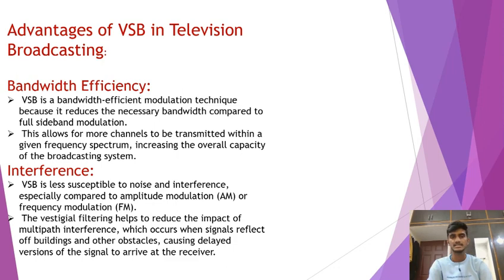Next is interference. VSBSC is less susceptible to noise and interference, especially compared to amplitude modulation or frequency modulation. The vestigial filtering helps to reduce the impact of multipath interference, which occurs when signals reflect off buildings and other obstacles, causing delayed versions of the signal to arrive at the receiver.